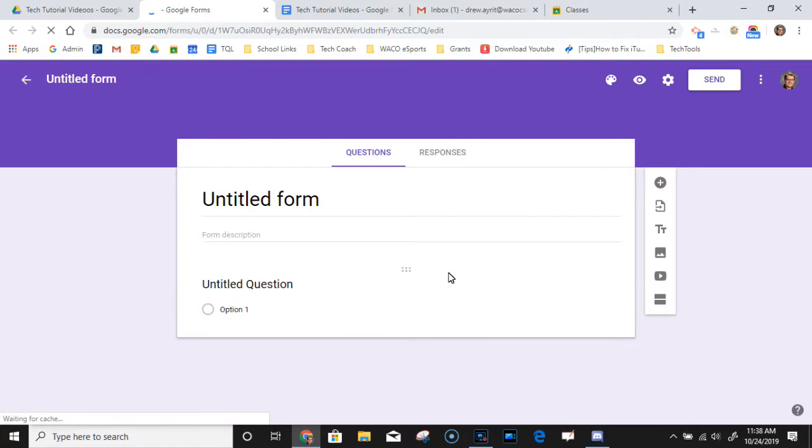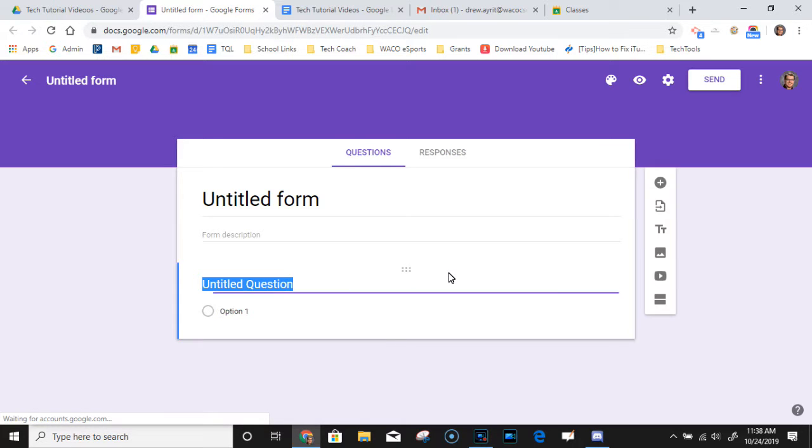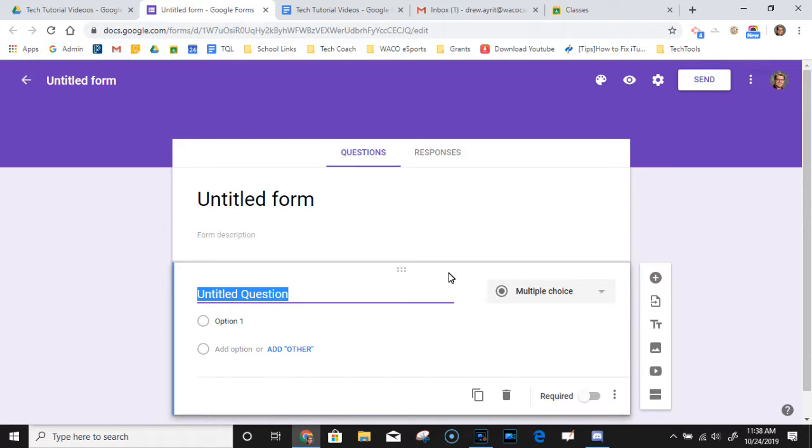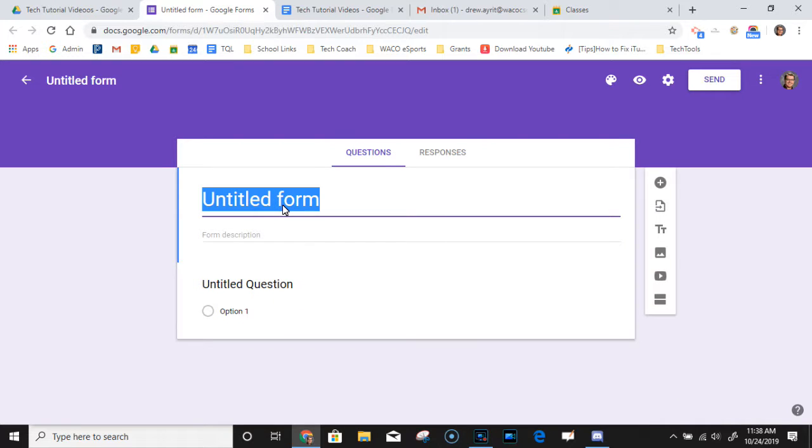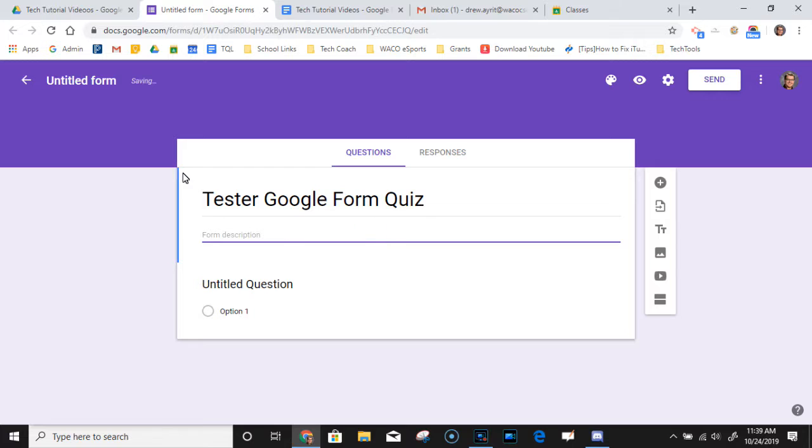Now this is going to create a regular Google form, and a regular Google form is not going to be used for assessment. We have to go in and change some settings here. Before we do that, let's just talk quickly about basic Google form stuff. You get into here, you name your form, tester Google form quiz, and once you click up here, it'll translate the title. You can write a little description in this spot, and then you've got your first question made for you.